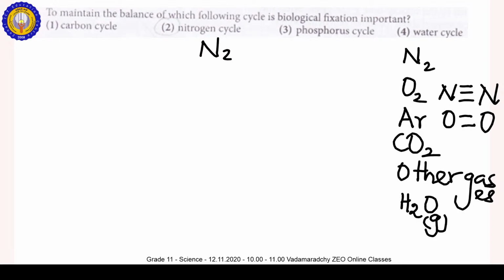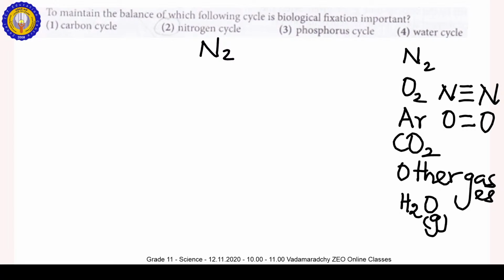This nitrogen gas is mostly found in the air, but plants absorb nitrogen from the soil, not from the air. Which component is mostly found in the air according to the volume? Nitrogen gas. But plants absorb the nitrogen from the soil.